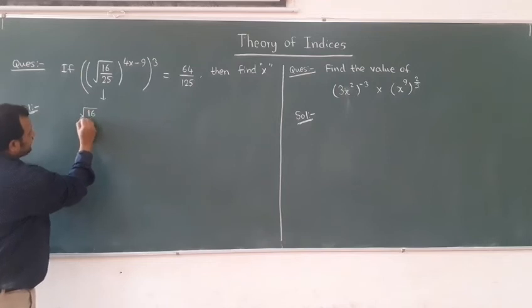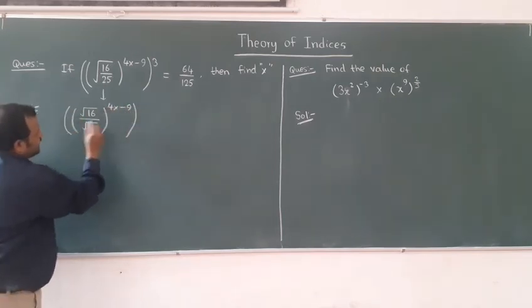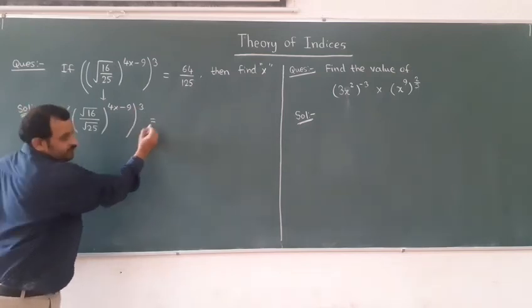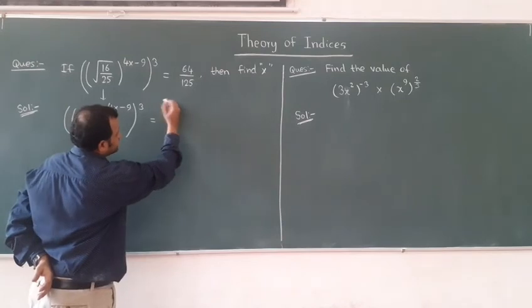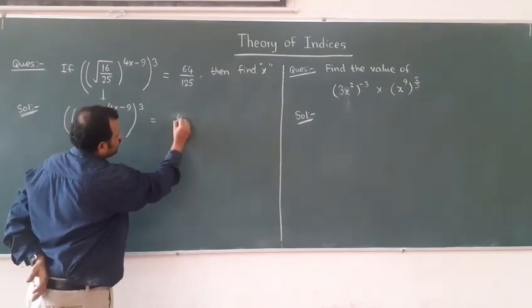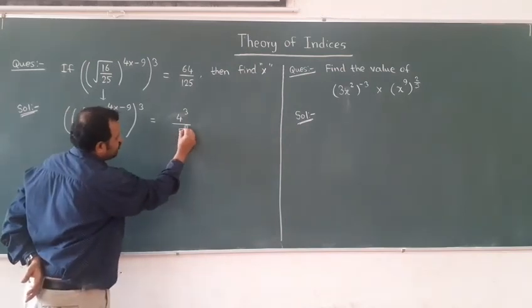So root 16 divided by root 25 whole power 4x minus 9. Here I can say power 3 is equal to this 64 by 125 can be written as 4 cube divided by 125 we can write as 5 cube.